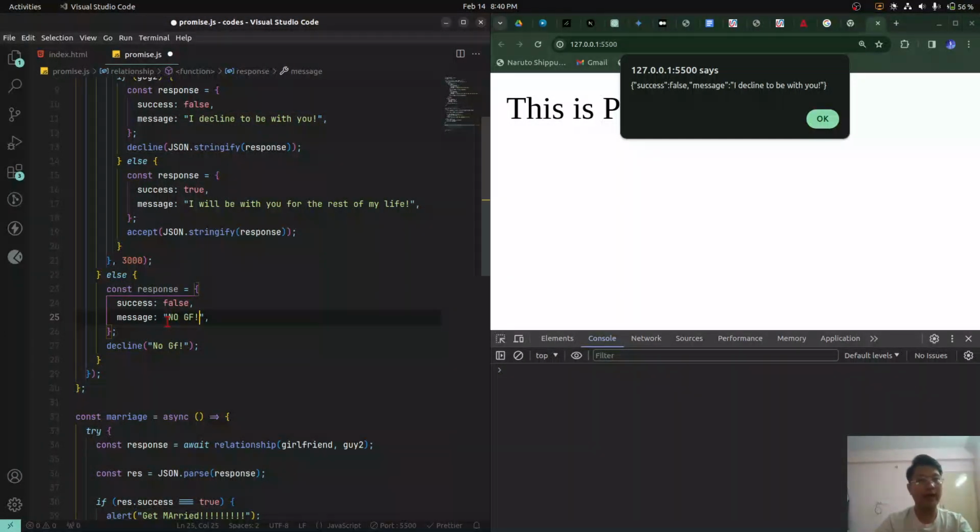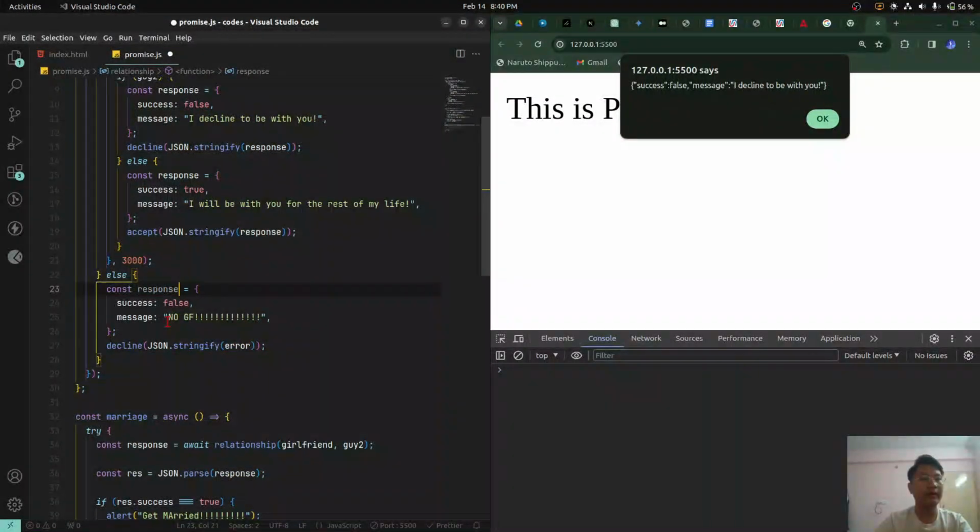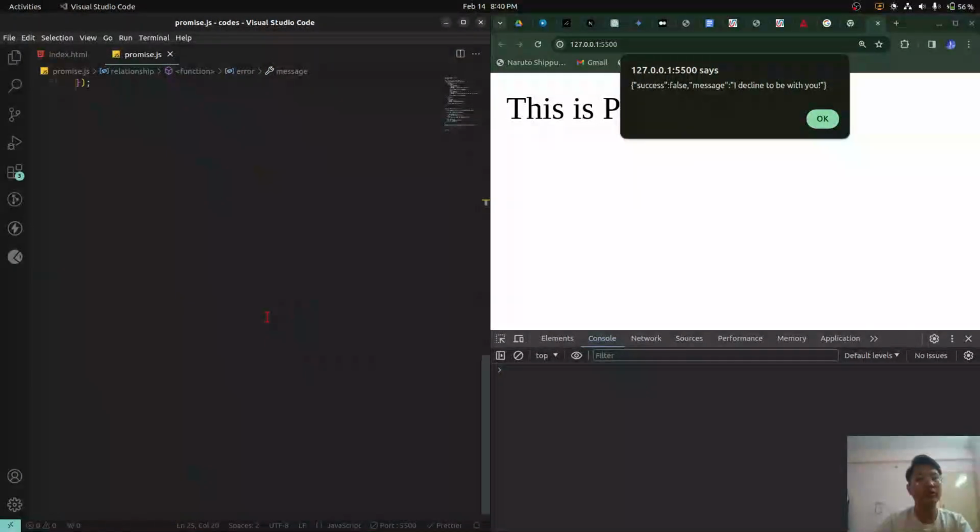No GF, you noob. Alright, so we go here, JSON.stringify. How many string? Okay, response, or we can name it error as well. I can say error, whatever you want to name it, just name it. Alright, doesn't really matter.